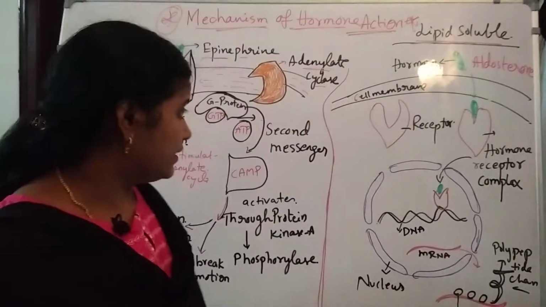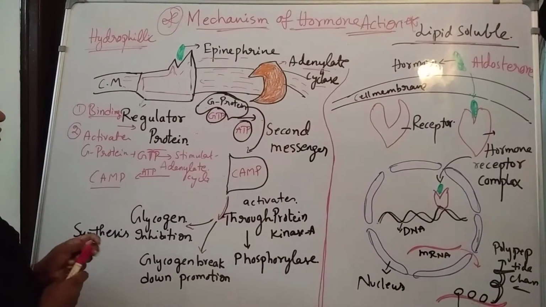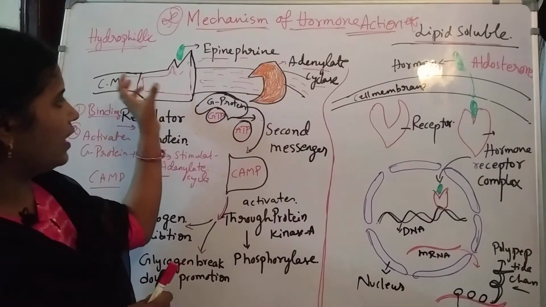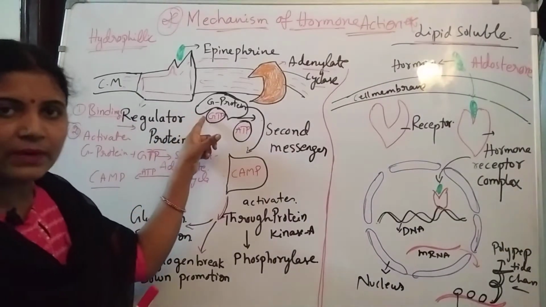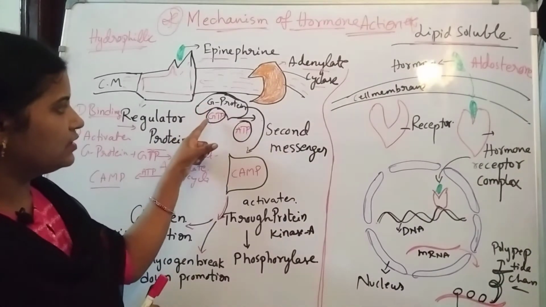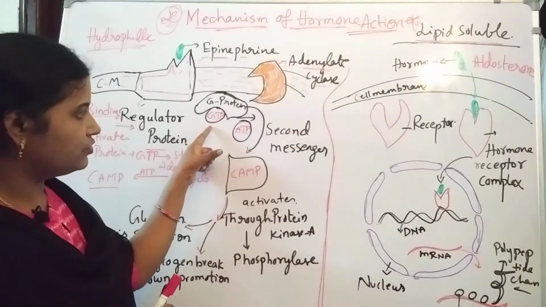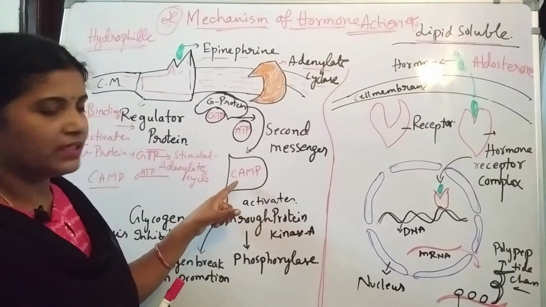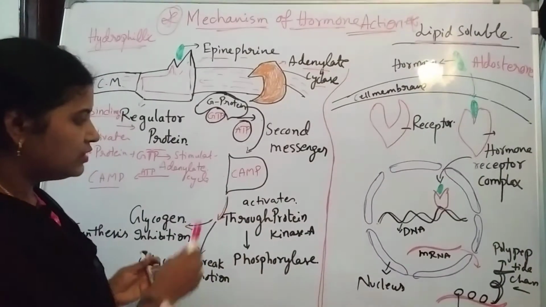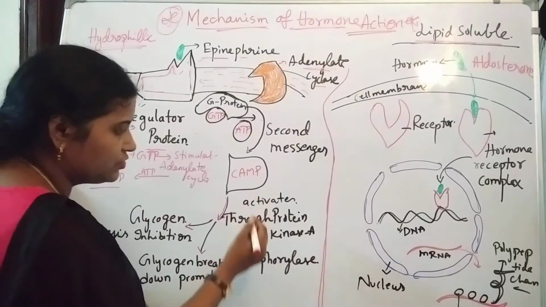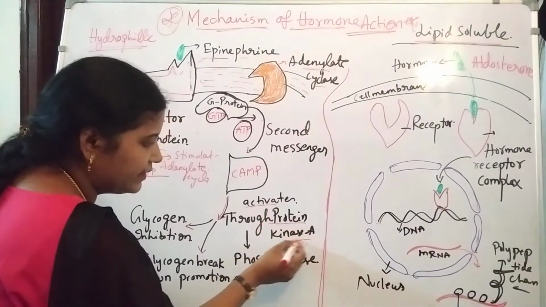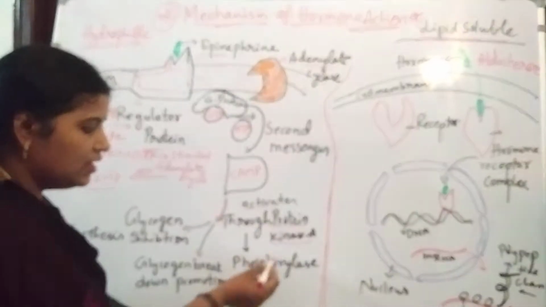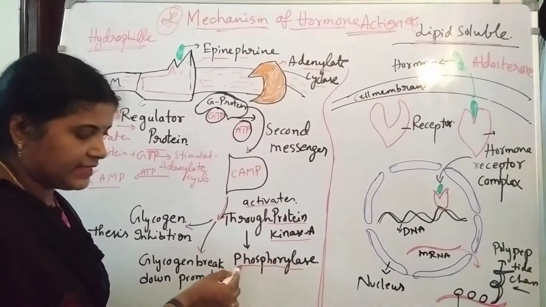See here clearly: first, epinephrine binds to the regulator protein, then it binds with the G protein molecule, the G protein attaches with the GTP molecule, and with the help of ATP molecule, adenylate cyclase converts it into cAMP molecules. This cAMP molecule is activating protein kinase A, which is the phosphorylase enzyme.